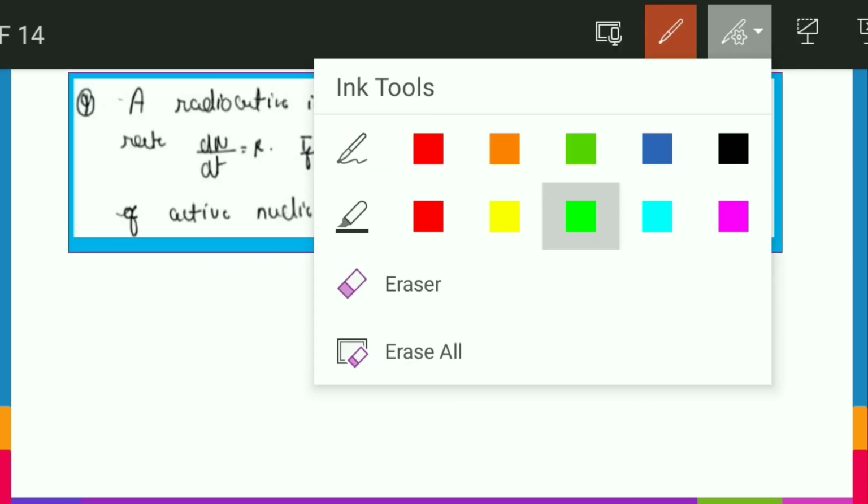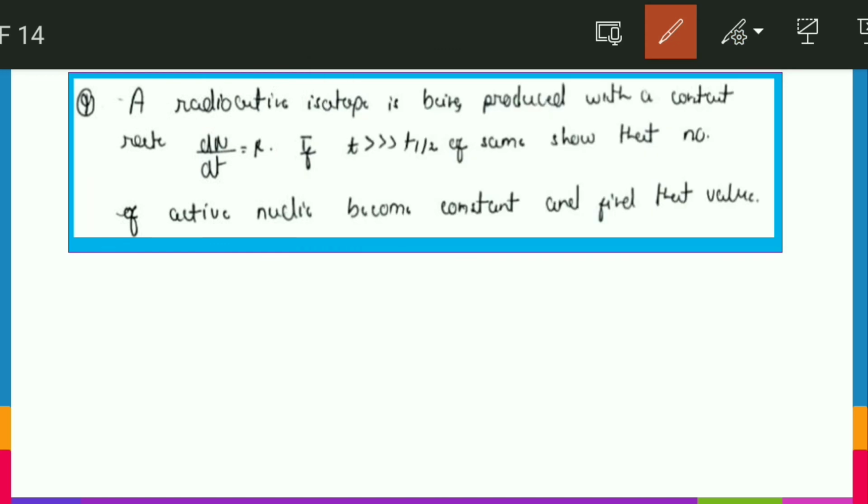Yes friends, let's see how we have to tackle this question. This question says a radioactive sample is being produced with a constant rate of dN/dt equals R. If t is much greater than t half of the sample, then we have to show that the number of active nuclei becomes constant and find its value. Means if we take a time much higher than the half life of that radioactive sample, which is being produced at dN/dt equals R, then we have to show that after t much greater than t half, the number of active nuclei becomes constant, and find that value.